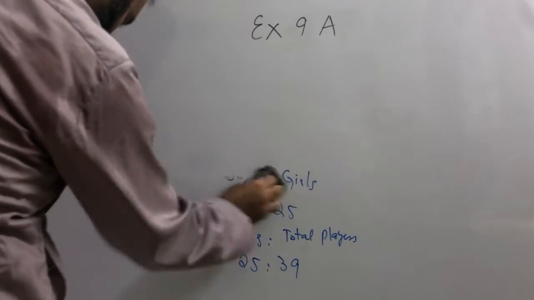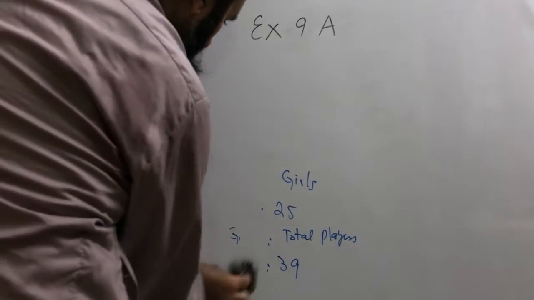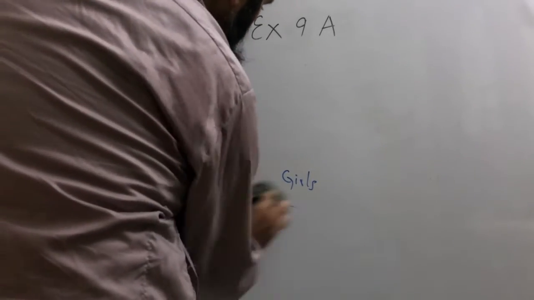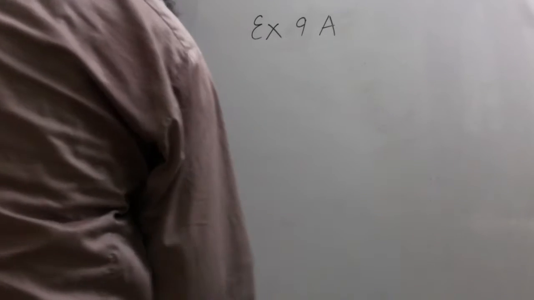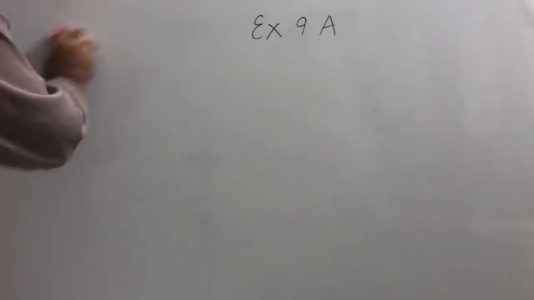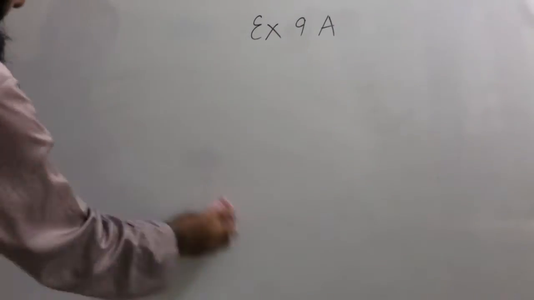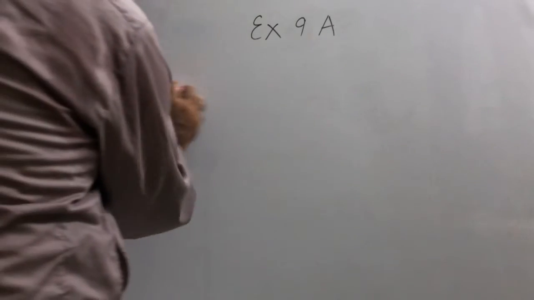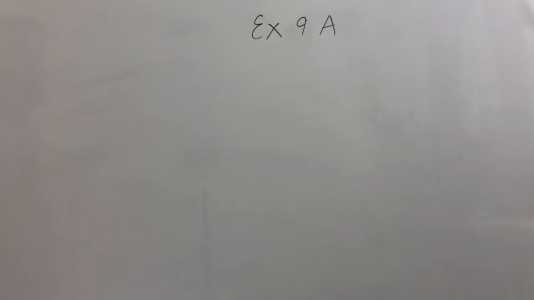Now we will be doing question number 6. Question number 6 has a long wording. This is just to make you confused that maybe this is a difficult question or maybe it is a long question. No, this is not a difficult and this is not a long question. Just they have made it big to confuse you.